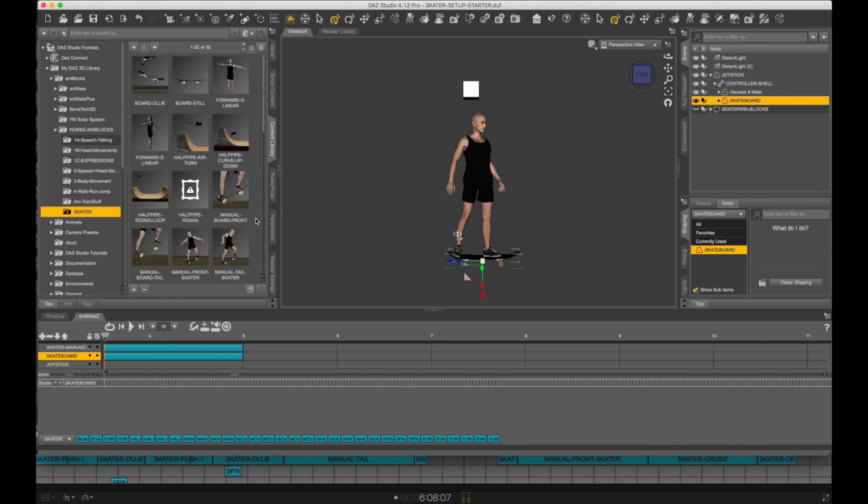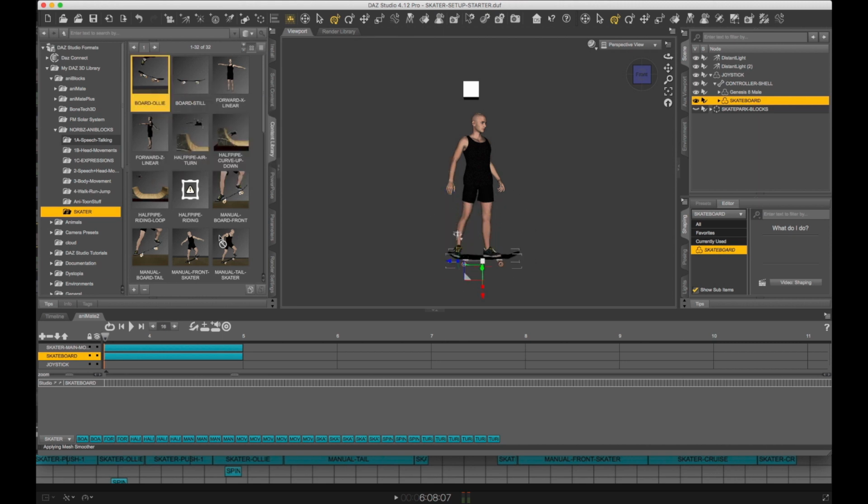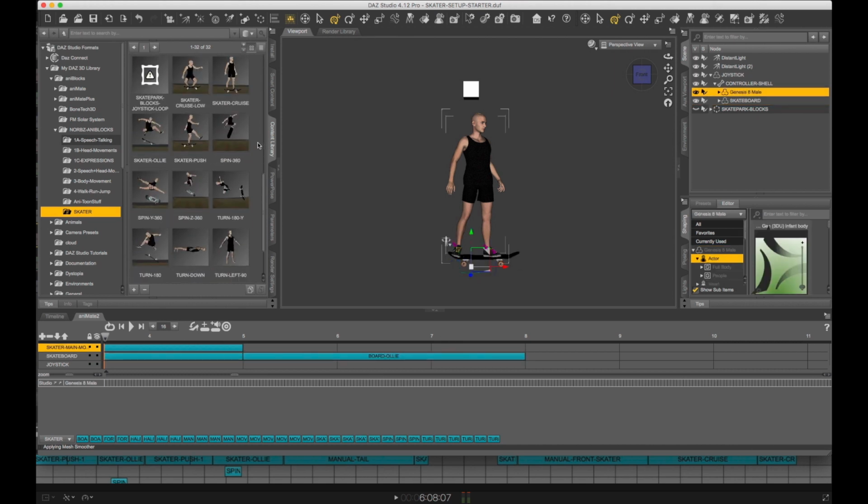So back to the board and board ollie. And you'll notice this makes the board simply ollie. And that's all we need the board to do throughout this whole process. The rest is handled by the spins. Now we drag this and bring it down to the skateboard lane and scroll down to skater ollie.